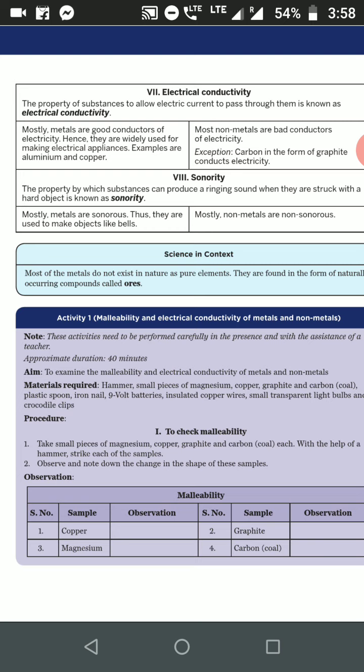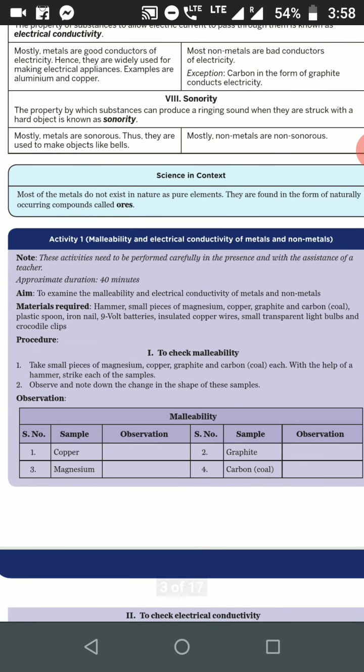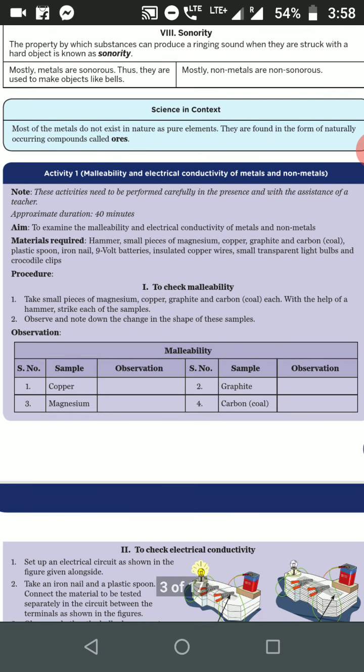Next, activity: malleability and electrical conductivity. You can try to do this activity. These activities are performed carefully in the presence of the teacher. We can do this activity either in the grade or in the lab. To examine the malleability and electrical conductivity of metals and non-metals, materials required: hammer, piece of magnesium, copper or graphite, carbon, plastic, iron rod, iron nail or rod, battery, insulated copper wire, small transparent light bulbs and clips.